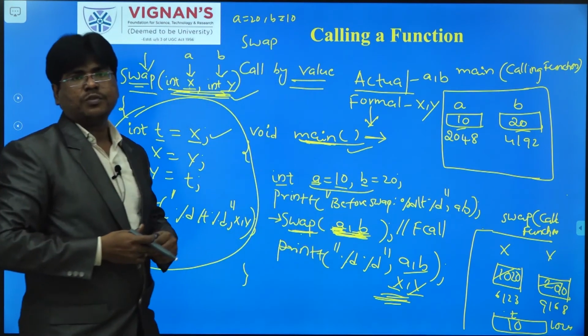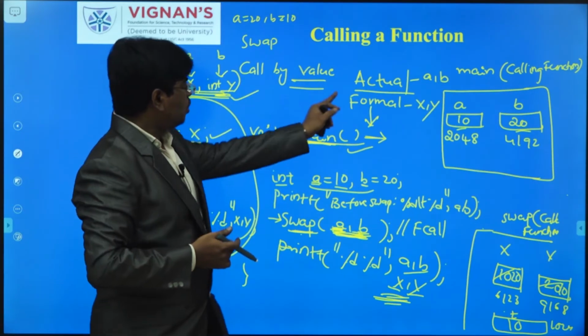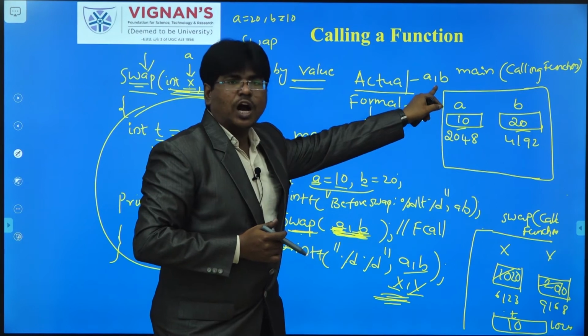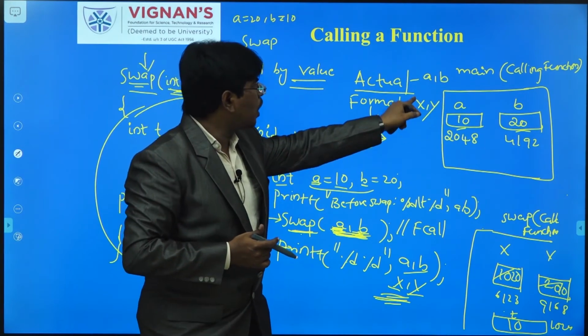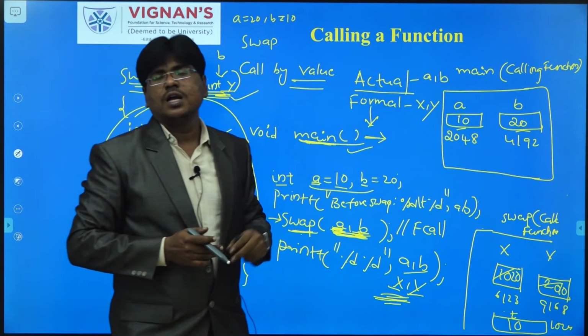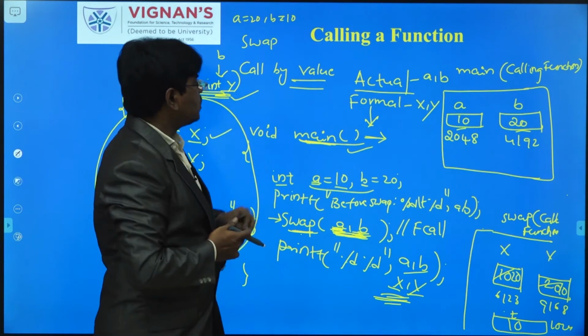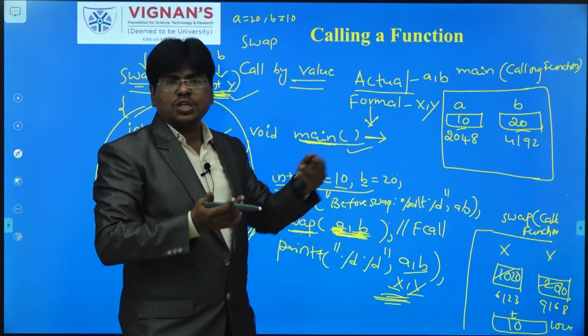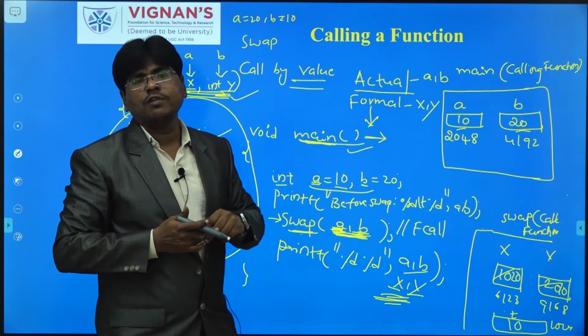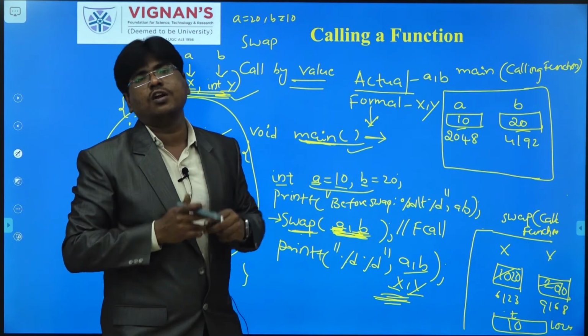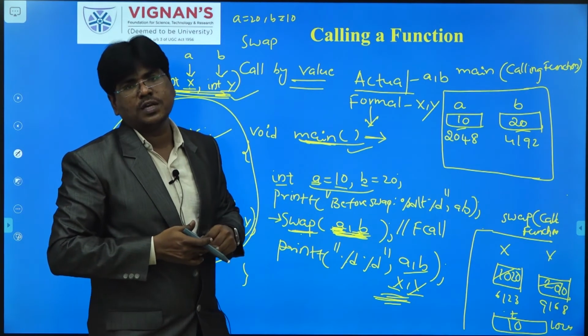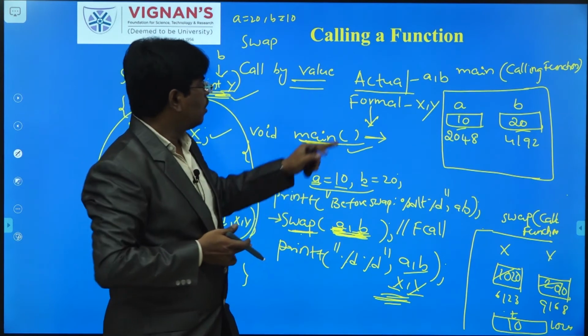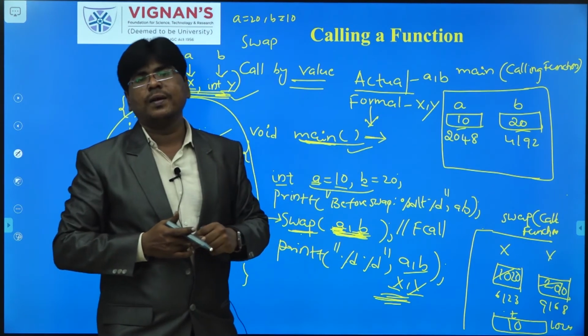Hope you understand what I am telling. The arguments passed from the calling function are actual arguments, and the parameters defined in the called function that receive the values are formal arguments or formal parameters.